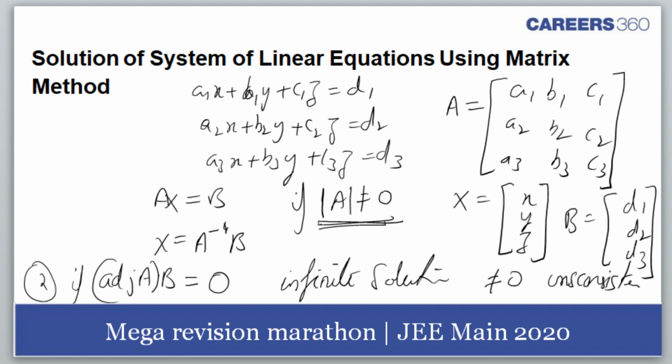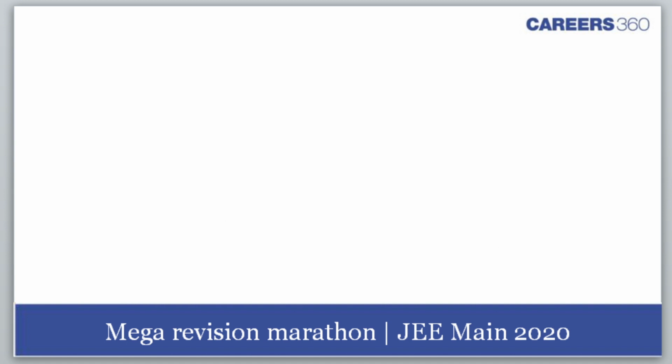So now I give you a question. Let's say there is an equation like lambda x plus 2y minus z is equal to 1. Then I have 2x plus y plus z is equal to 2.